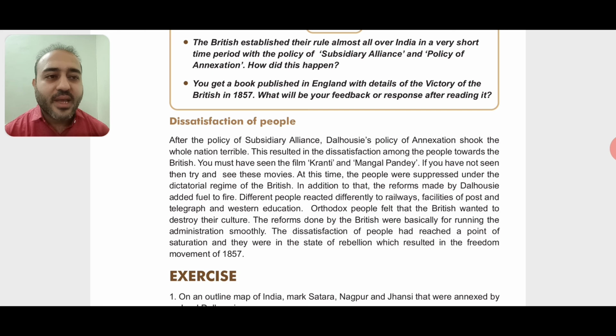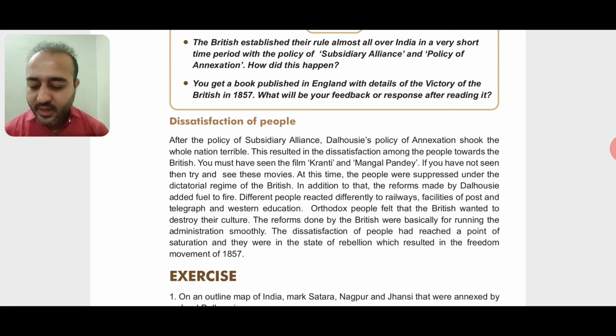Okay. At this time, the people were suppressed. Suppressed means the people who have the powers use this power in a wrong way, in such a harsh way that the other person on the opposite side is totally broken away, right? So improper use of the powers, we can say, that is suppression. Okay, so as it is given, at this time the people were suppressed under the dictatorial regime of the British.